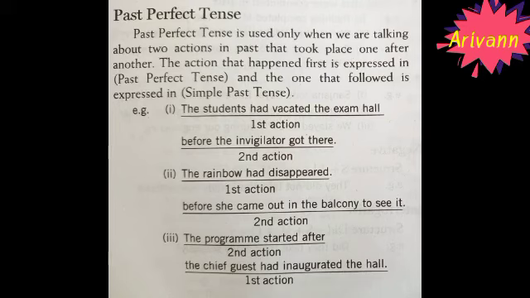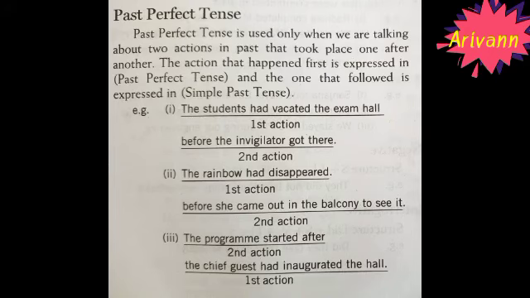The students had vacated the exam hall before the invigilator got there. See that the first action indicates the past perfect tense. The students had vacated the exam hall is the past perfect tense. And the second one is before the invigilator got there. This indicates the simple past tense.